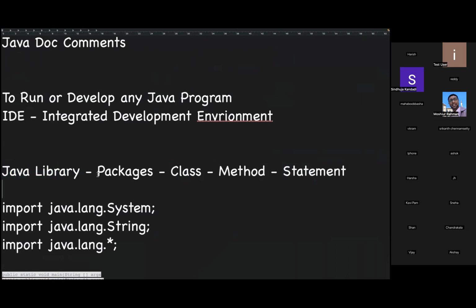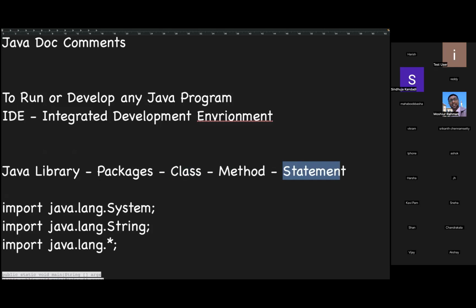With this Java library, we are importing the packages with the help of the import keyword. One package we have seen is java.lang. After that, this is a class, like we have seen how to write a class. A class always starts with uppercase, and we can create a class with the help of the class keyword. A method always starts with lowercase, and at the end of the method, we need to give an open and close brace. Now we'll discuss this statement.